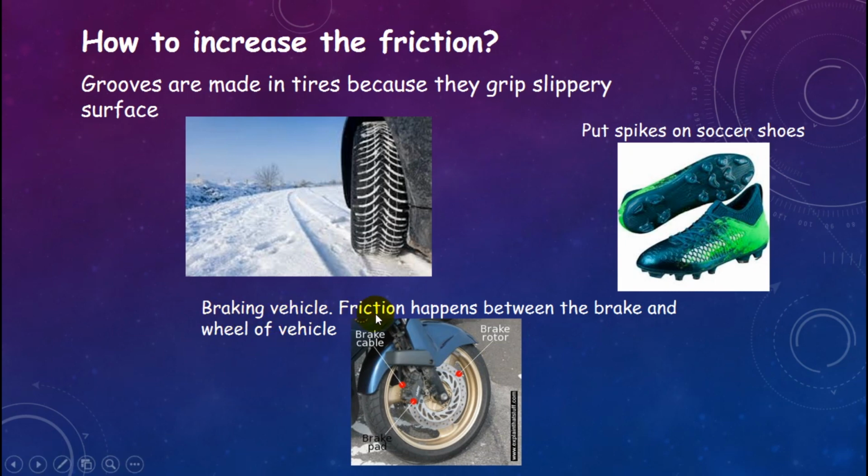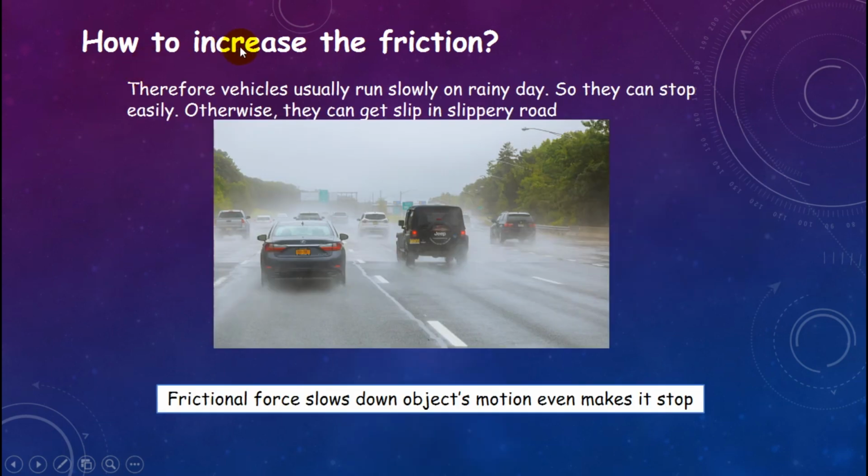When braking a vehicle, friction happens between the brake and the wheel of the vehicle. Look at this. This helps to increase the friction. Therefore, vehicles usually run slowly on a rainy day, so they can stop easily. Otherwise, they can slip on a slippery road. Frictional force slows down object motion, even makes it stop.